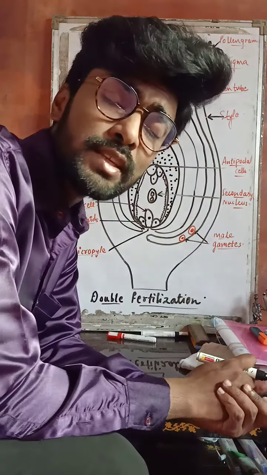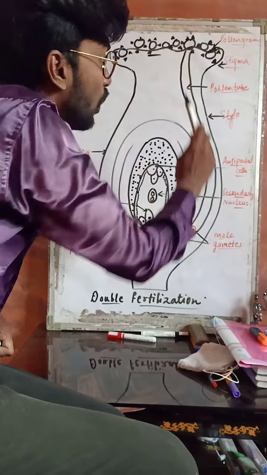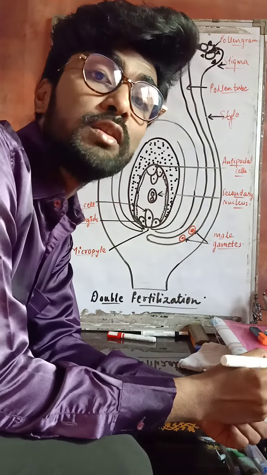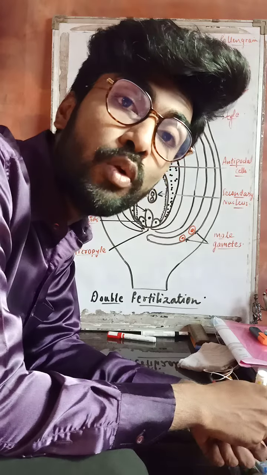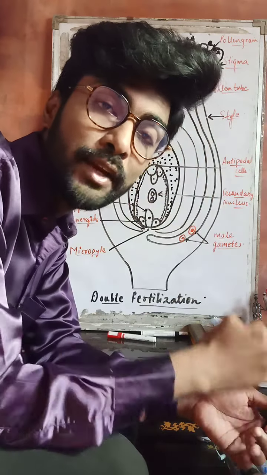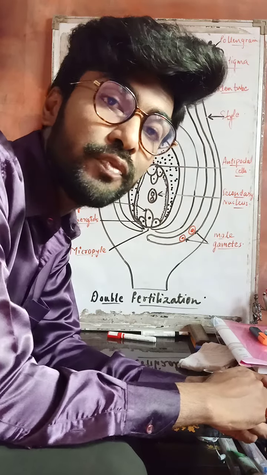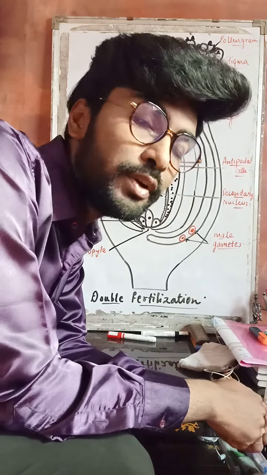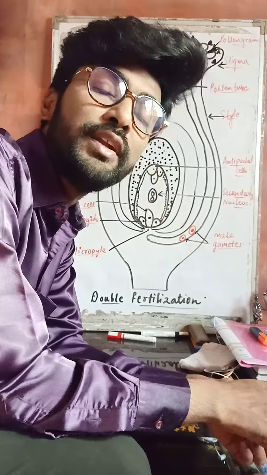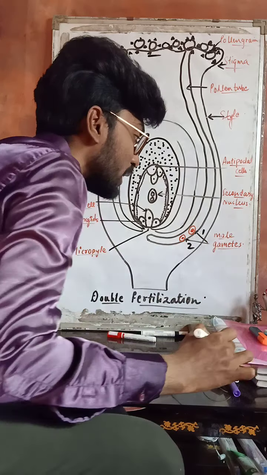Now the second step: once the pollen grain gets deposited on the stigma of the flower, the pollen grain divides and leads to the formation of a pollen tube carrying two male gametes and the tube cell nucleus. We have studied in the development of the male gametophyte that the pollen tube contains two male gametes and the tube cell nucleus. You can see this is the first male gamete and this is the second male gamete.